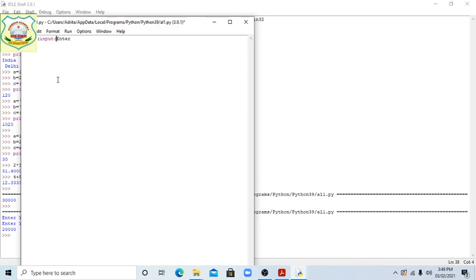There should be double quotes. Enter time. Okay. Next, the time we have given, now distance d equals input, enter distance.